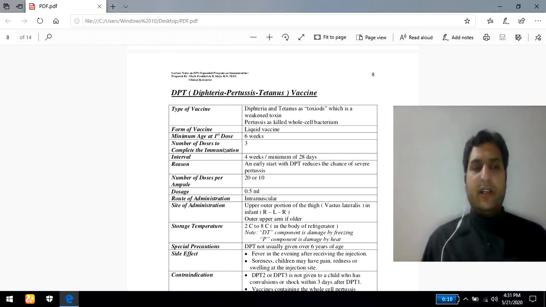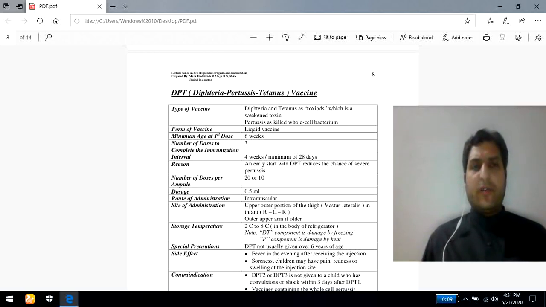As far as diphtheria is concerned, this is one of the infectious contagious diseases, commonly caused by a gram-positive bacterium known as Corynebacterium diphtheriae. So Corynebacterium diphtheriae is basically responsible for causing diphtheria.